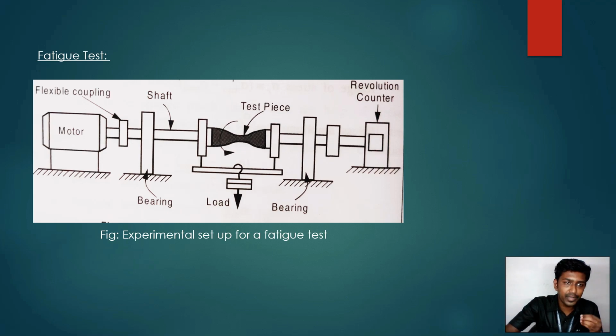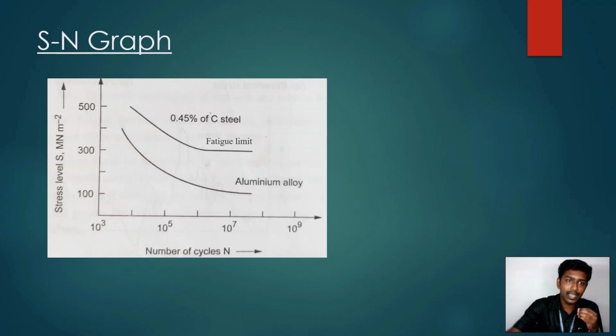From the set of experiments, the SN graph is plotted. In SN, S stands for stress level and N stands for number of cycles, so it is a stress versus number of cycles graph, right? Here I have shown you the standard graph for the materials aluminum alloy and 0.45% carbon steel.